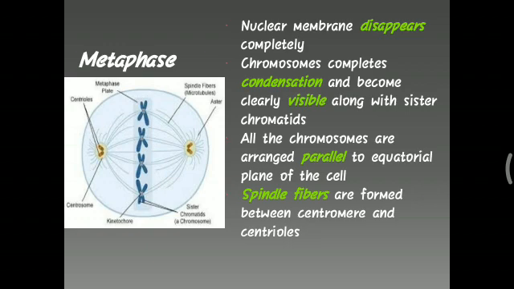All the chromosomes are arranged parallel to the equatorial plane of the cell, and spindle fibers are formed between centromere and centriole. So in the diagram, you can observe how the chromosomes are arranged in the central equatorial plane of the cell, and how they are condensed and become very short and thick.